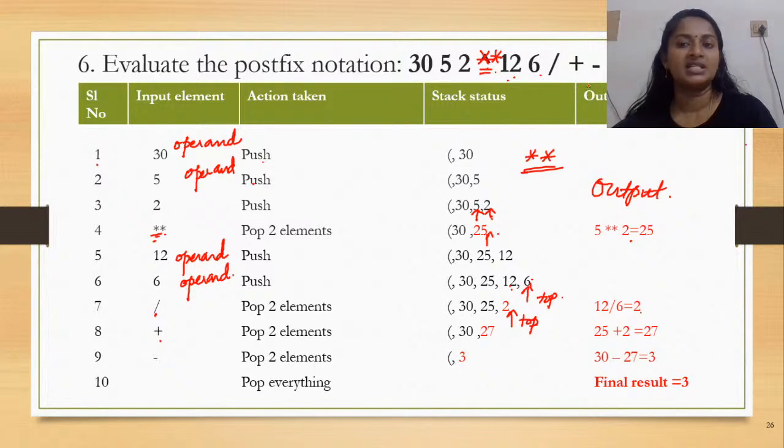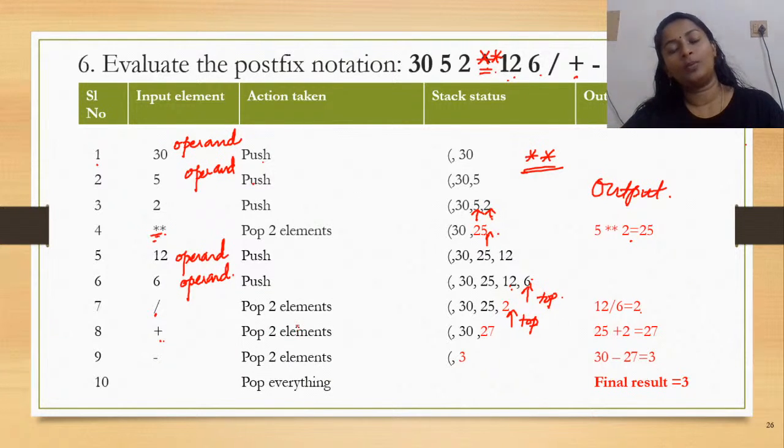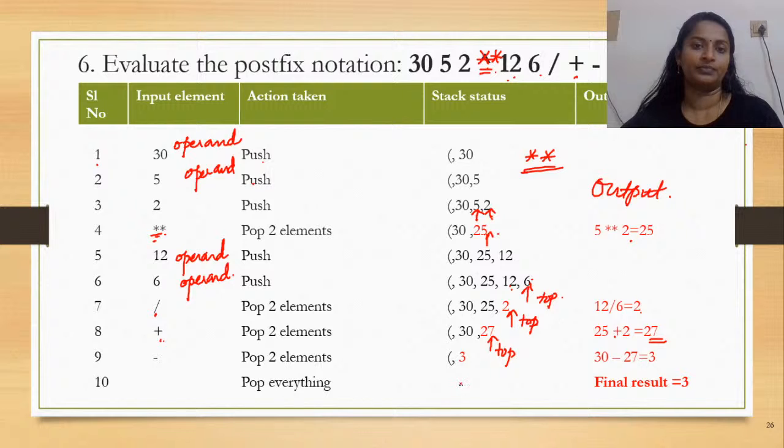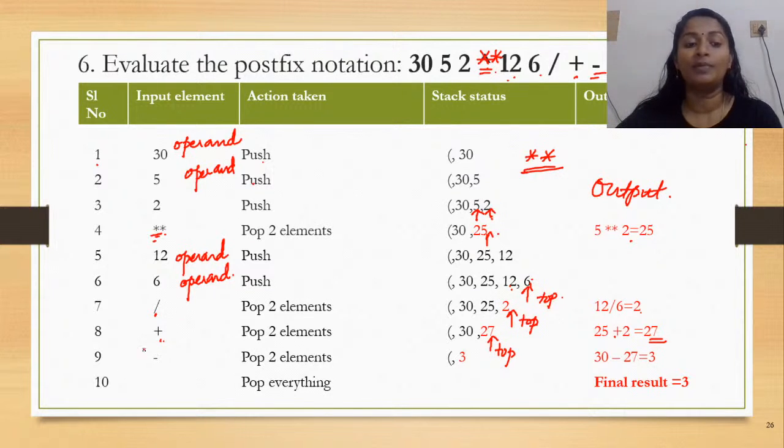Now what will happen? Which is the next operator? Plus. Plus is an operator, so popping. Now when you're popping operands from the stack for the operator, how many values? Binary. So 2 values are to be popped and then you would have 25 and 2. When they are summed up, it yields 27, which is an operand. So it would be pushed onto the stack. Now 27 is pointed to by top.